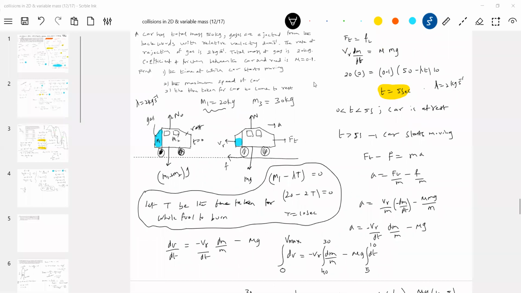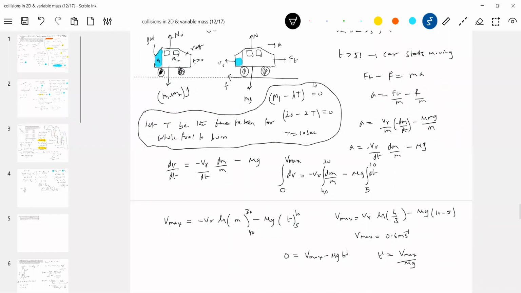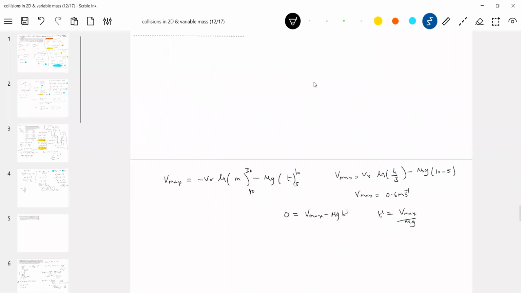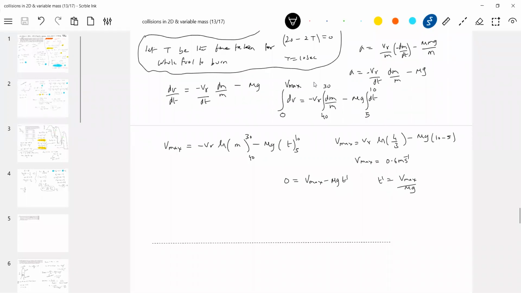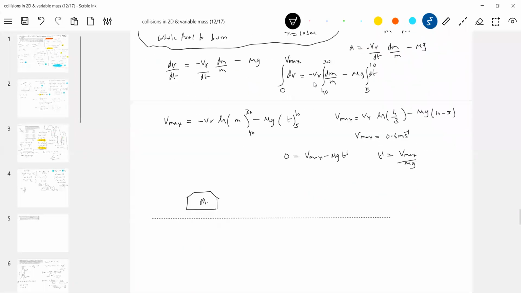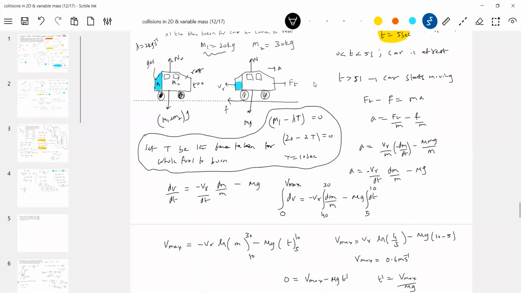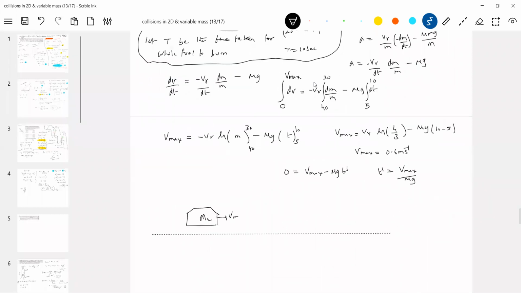The last thing is time taken for the car to come to rest. Because after this, what happened? No longer thrust force will act, only friction force will act. I think I'll give one small diagram. It'll be easy for you. It has acquired a velocity. Only mass of the car is how much? M2. Mass of the car is M2. It has acquired maximum velocity and empty fuel. There's no fuel. Then friction will be acting, and finally it will slide some distance and come to rest.